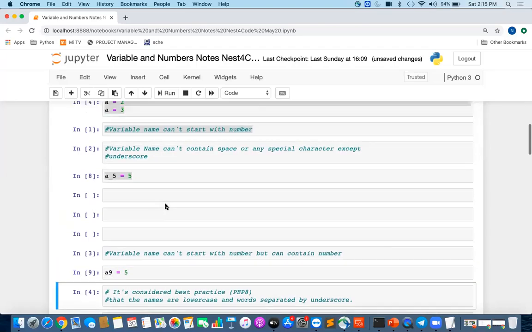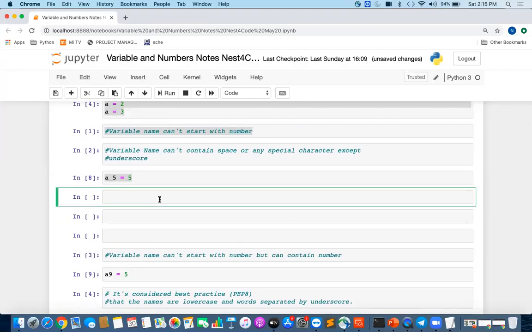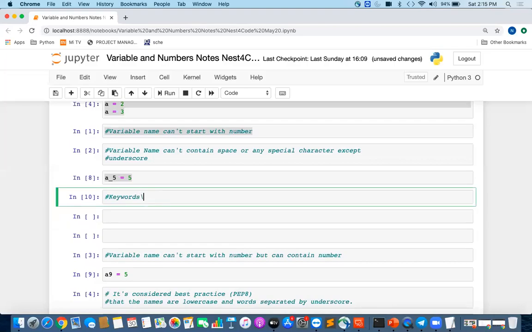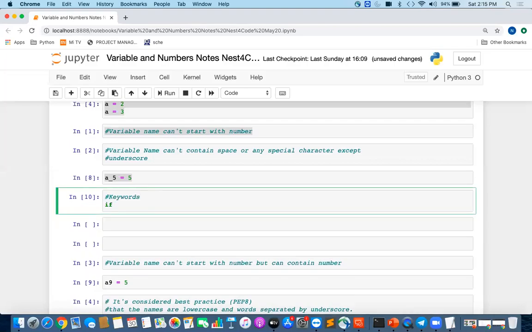I hope these few things are clear to you. There is one more thing in any programming language, which is keywords. Keywords are predefined words which are used in code. If you know any programming language, there are keywords like if and else. These are predefined words which have a defined meaning for the language, and they are called keywords.